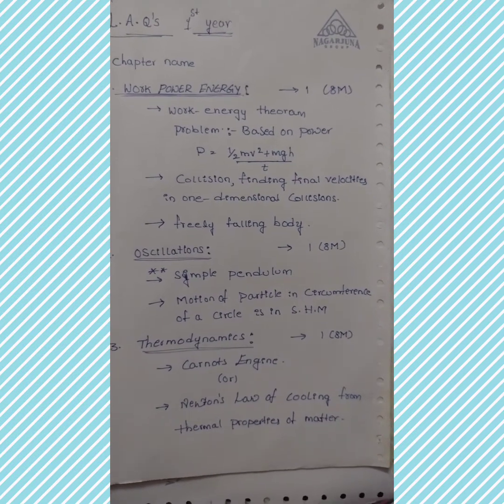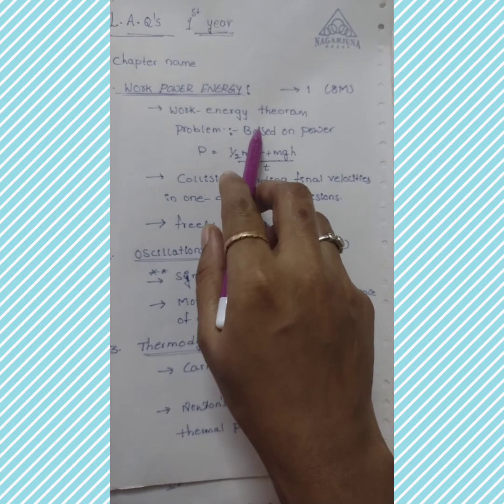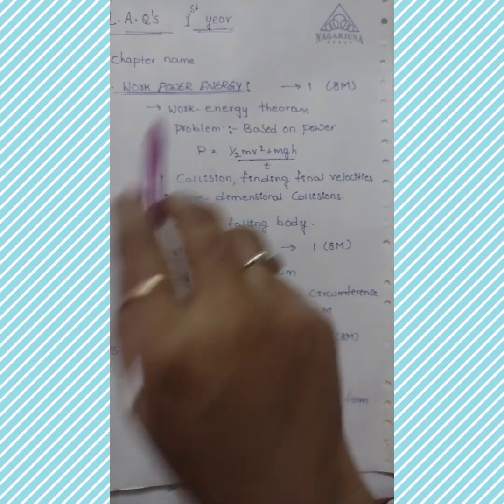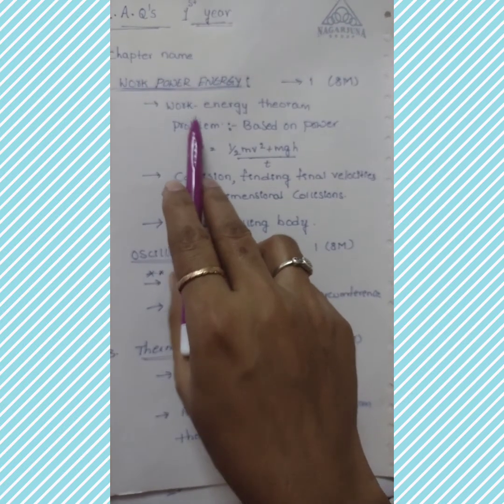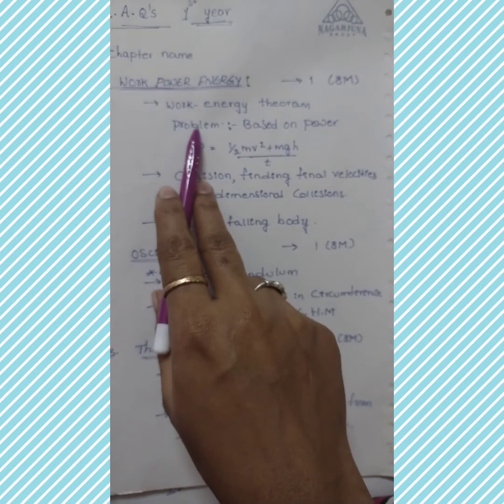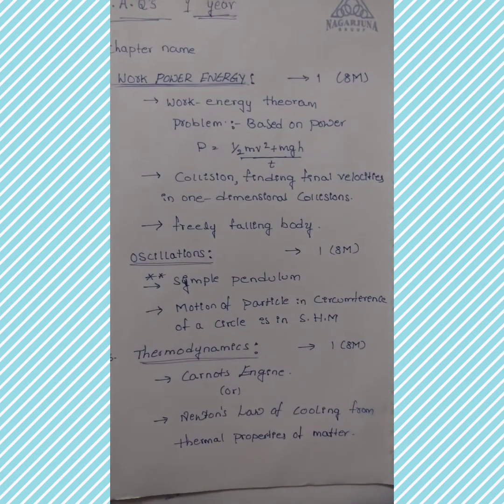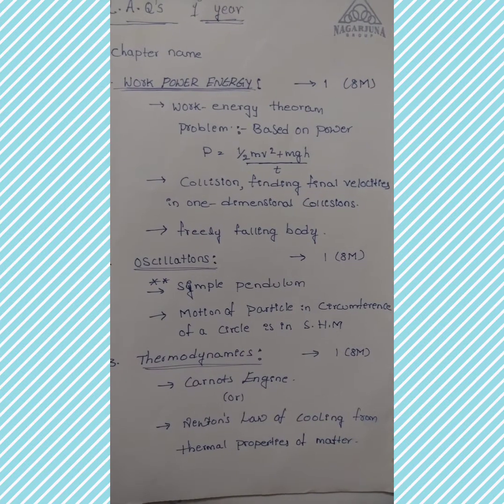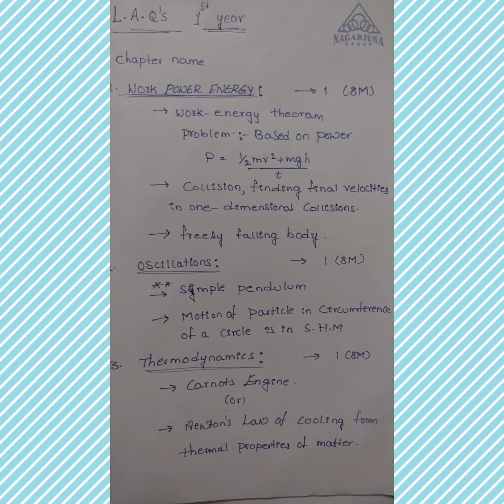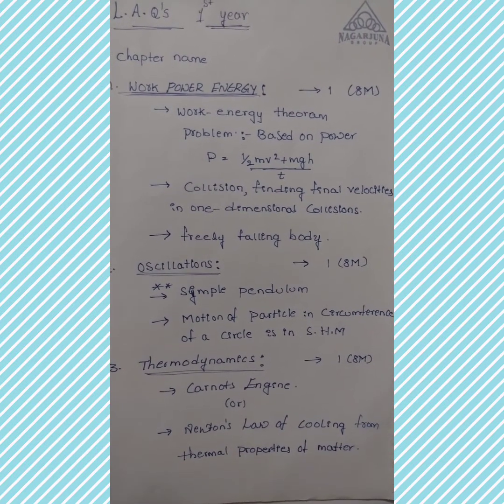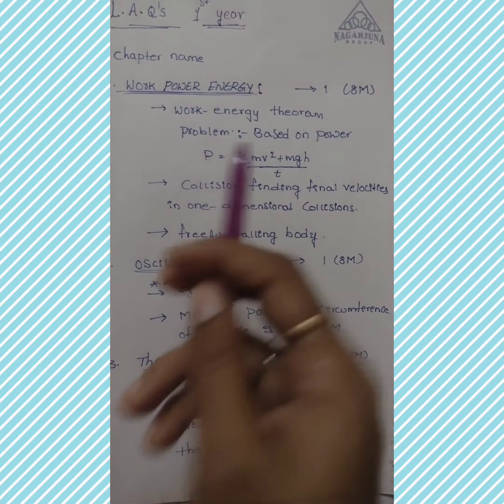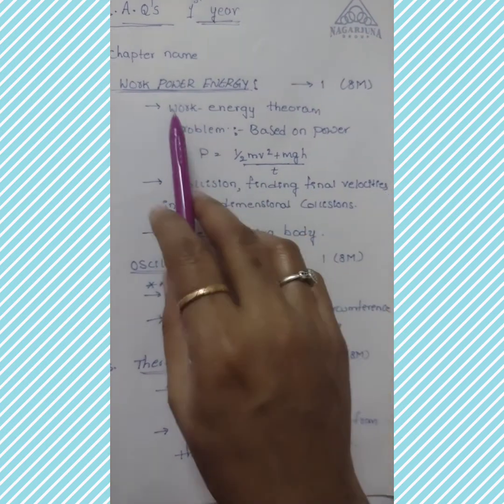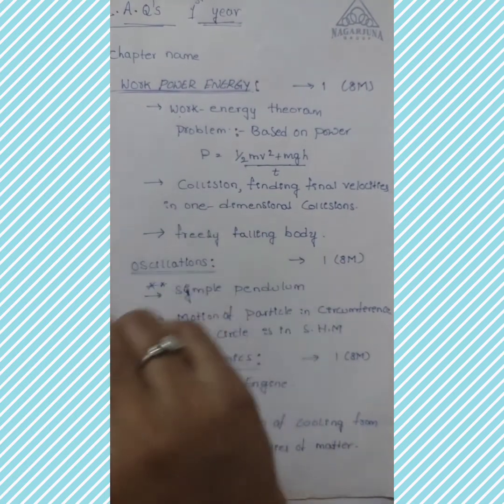The first one is the work energy theorem, and the work energy theorem is a very important one. While we are writing this question, first we have to write the definition of work, formula, units and dimensional formula. After that, kinetic energy definition and formula. Suppose any body is moving with some initial velocity, while we are applying the force, the velocity of the body will change. Then v square minus u square equals 2as relation. Based on that relation, we are going to derive the work energy theorem.